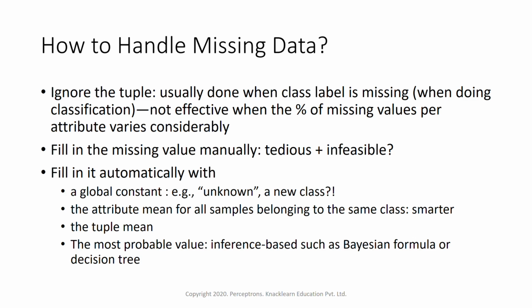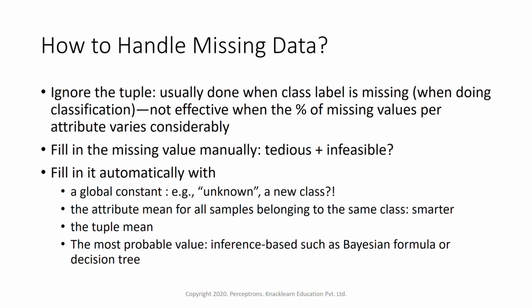People usually just ignore that record and do not consider it within the classification. It is not an effective strategy, because the percentage of missing values per attribute varies considerably.